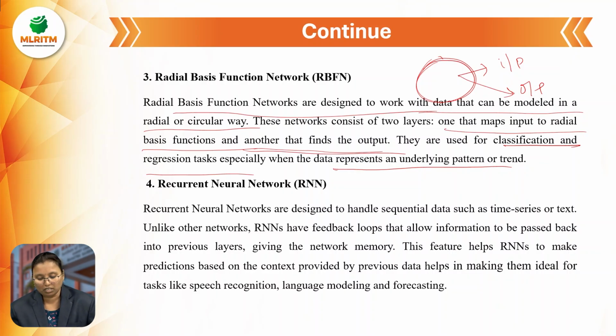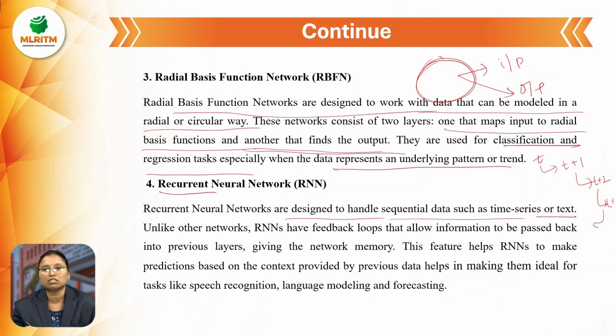And the fourth one is the recurrent neural network. So this recurrent neural network is designed to handle sequential data such as time series or text. What is a time series or text? In the sense, if there is t, it will go to the next t plus 1, and then to t plus 2, and then to t plus 3, like that. So some link is there. Here recurrent in the sense repeating, so the next node will be added to the one next node, like that a number of nodes. So this one is like a tree structure diagram. Tree in the sense, this is the node and two nodes are there, and here a number of nodes are included, like that.